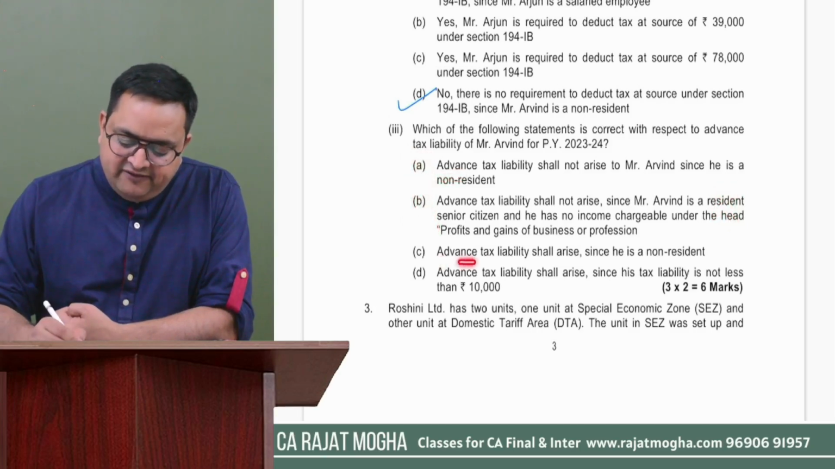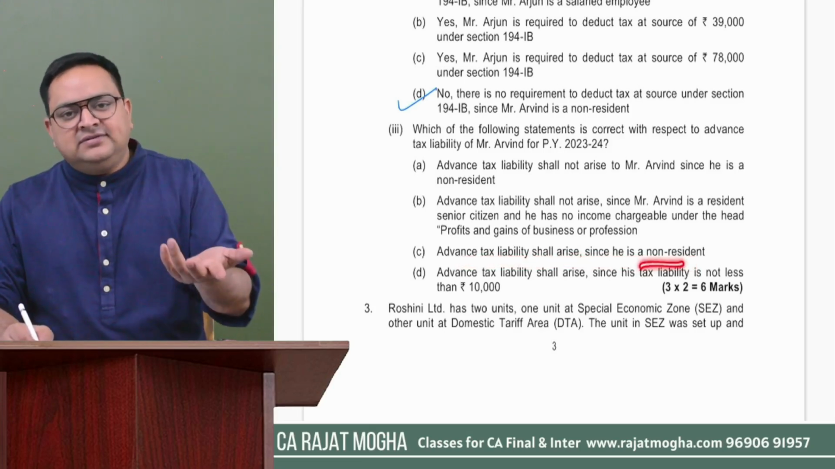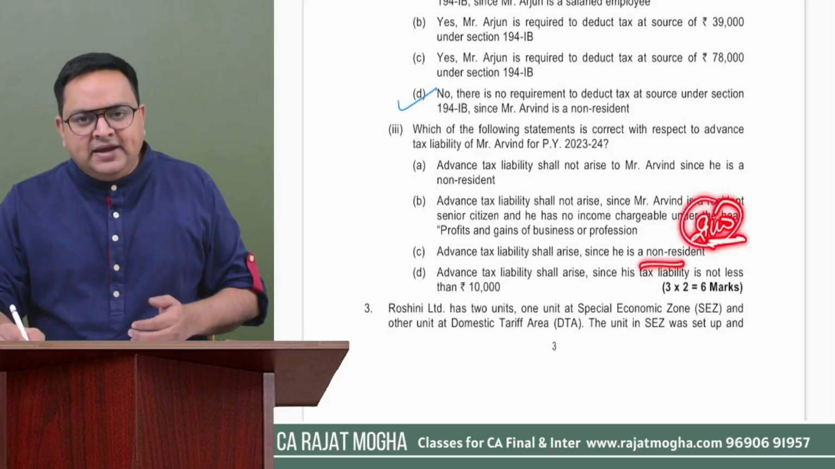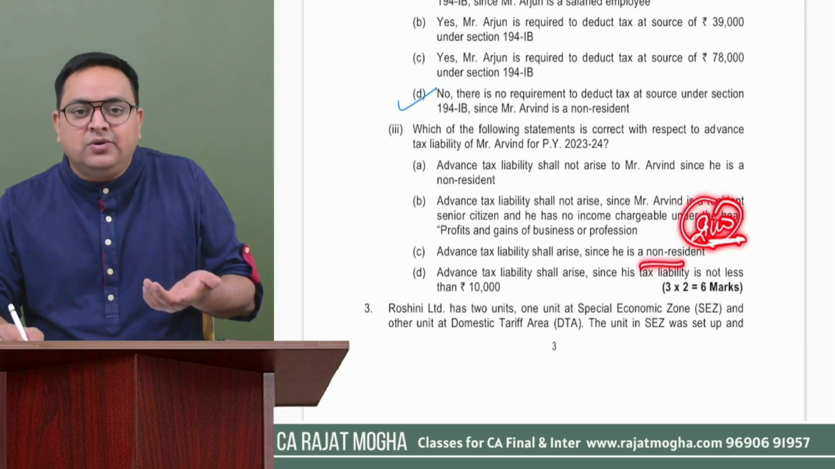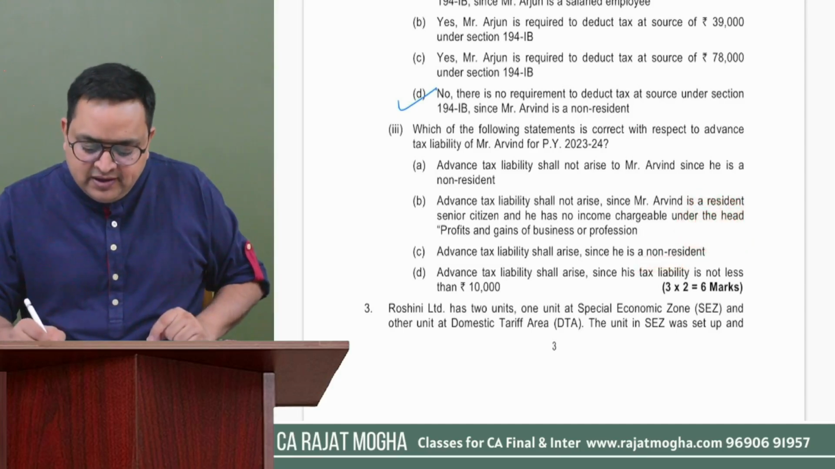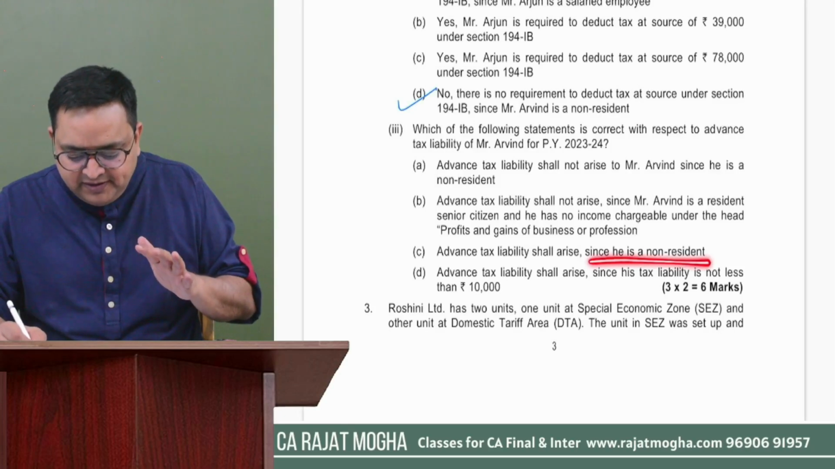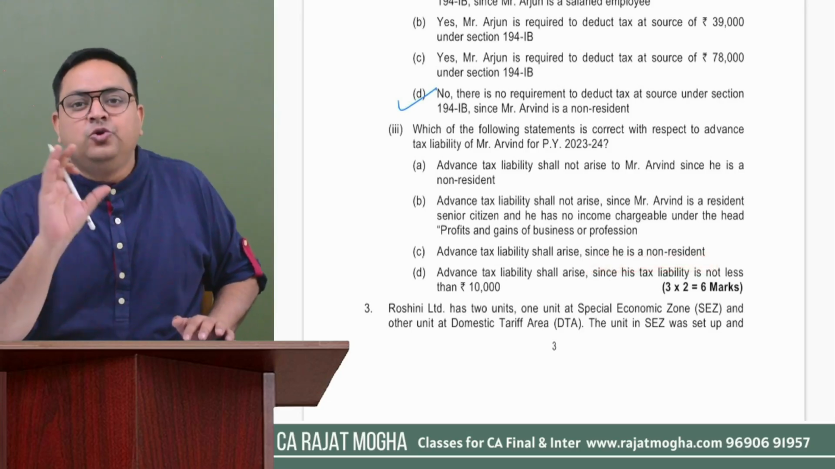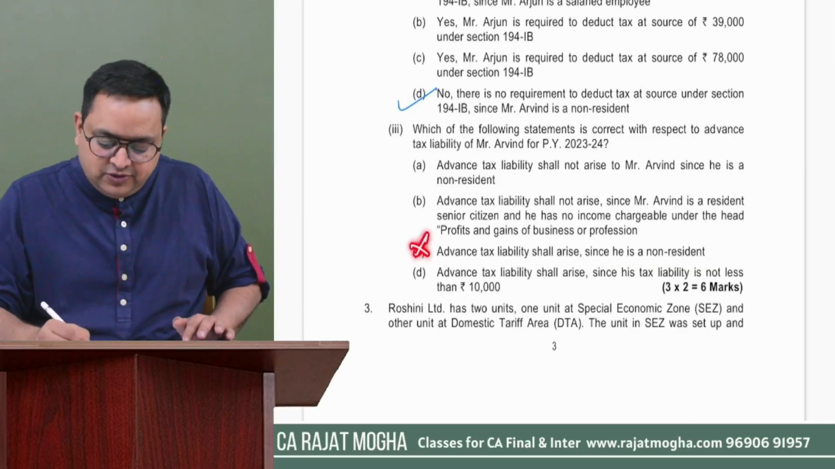Third option says advance tax liability shall arise since he is a non-resident. No. See, if a non-resident has taxes coming to, let's say, rupees 2,000, is he liable to pay advance tax? The answer is no. The criterion is that your tax should be at least 10,000 or more. Here it is written, advance tax liability will arise since he is a non-resident. Can it arise just because he is a non-resident? No, provided the tax payable is at least 10,000 or more. So this is also not correct.